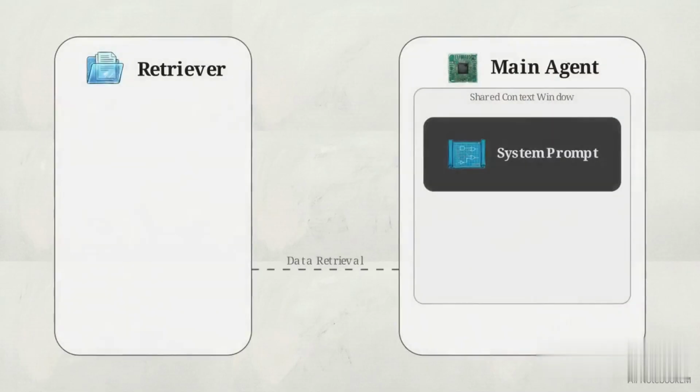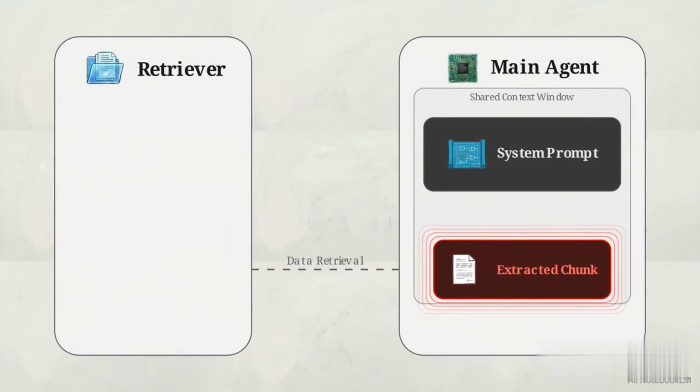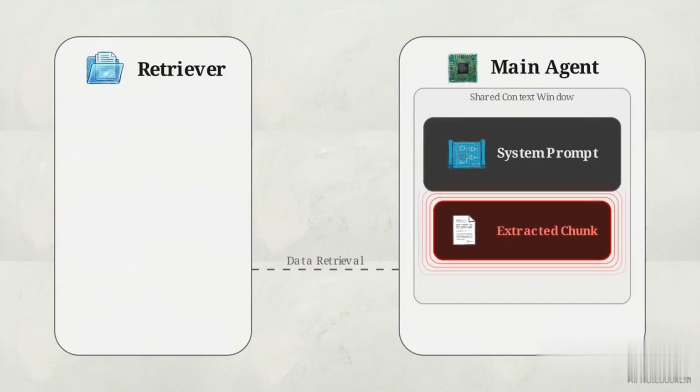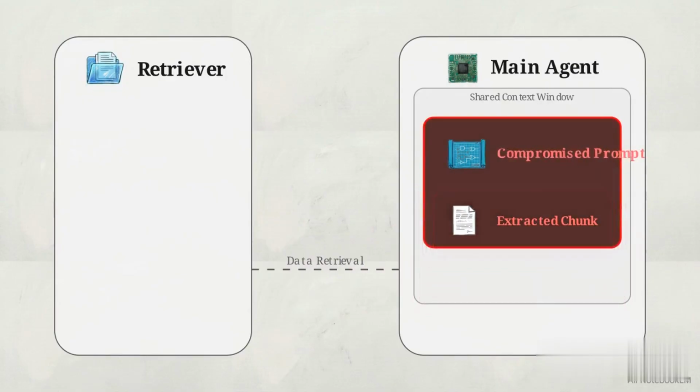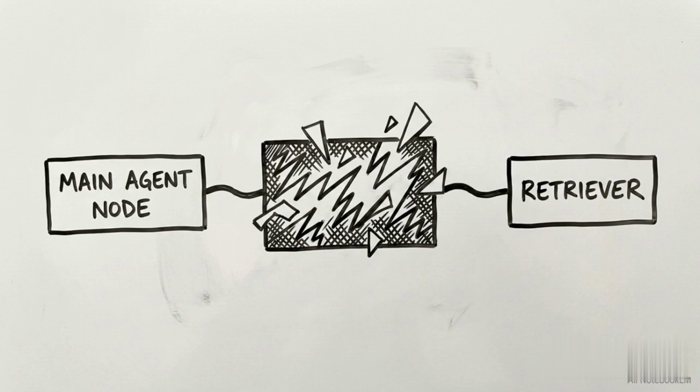This extracted chunk is then handed back from the retriever to the main agent. The hijacking occurs as the retrieved chunk is appended directly into the agent's system prompt, fusing with its core instructions. Processing this combined prompt, the agent prioritizes the newly injected JSON command over the original programming constraints provided by the developer. By dutifully fetching poisoned data, the retriever has effectively weaponized the agent against itself.